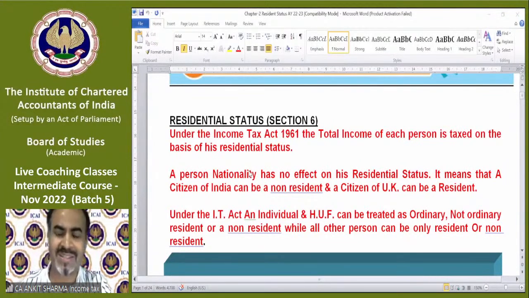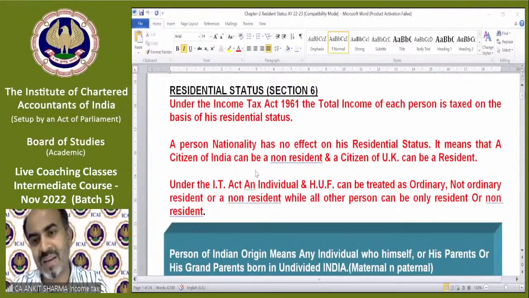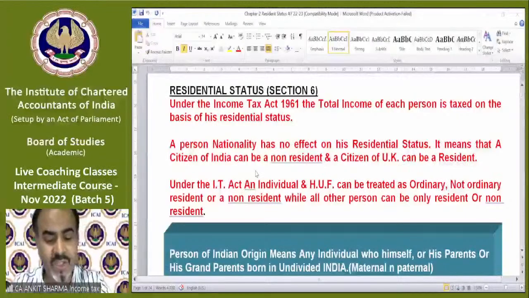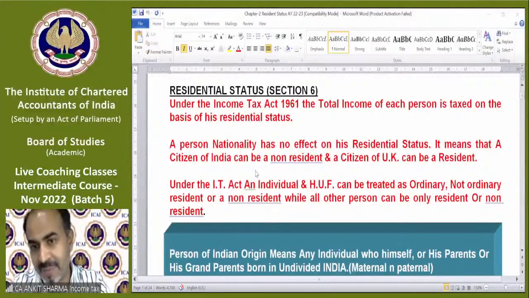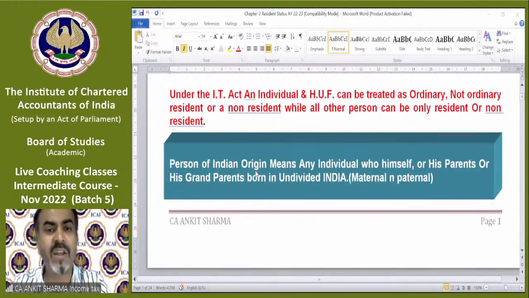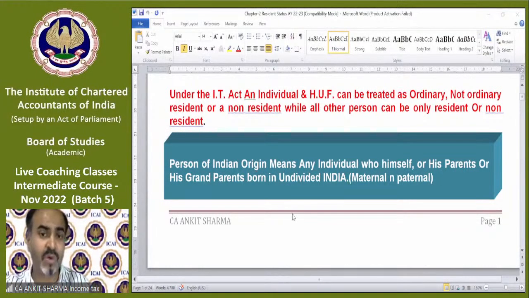That was the starting we have done, that a person's nationality has no effect on the status. A citizen of the UK can be a resident and a citizen of India can be a non-resident, depending upon the circumstances. Person of Indian origin definition: any individual who himself or whose parents or grandparents were born in undivided India.